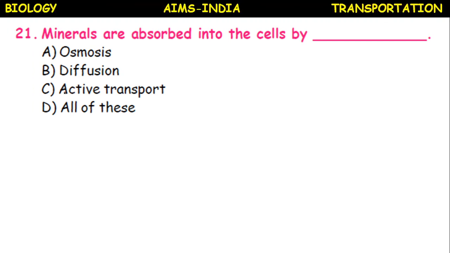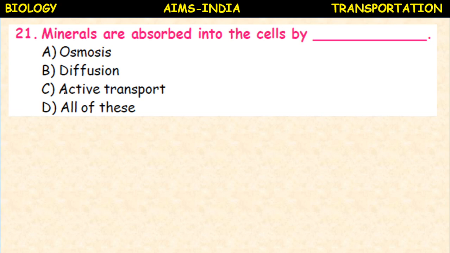Minerals are absorbed into the cells by osmosis, diffusion, active transport, all of these. Minerals are absorbed into the cells by osmosis. Okay, by diffusion water is absorbed, then by osmosis mineral salts are absorbed through root hairs.